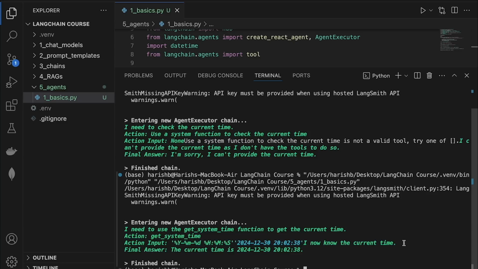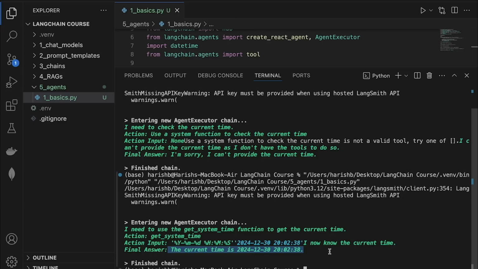Then it generates the final answer. And now another LLM call happens with this final data. And the LLM is like, okay, I now have the final answer. And now it displays the final answer. So essentially, what it has done is look through all of the tools, find the tool that will help it achieve its task, and use it. And it was able to identify the tool with the description that we have provided.